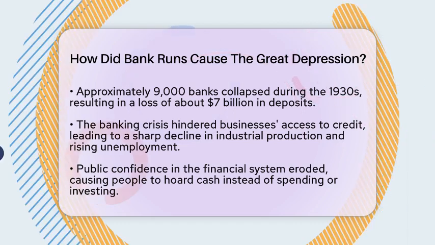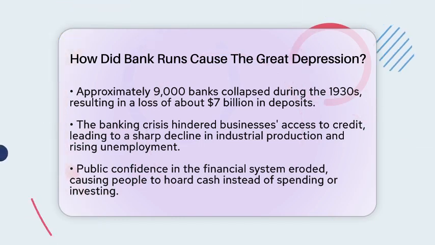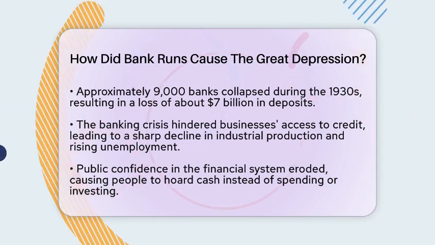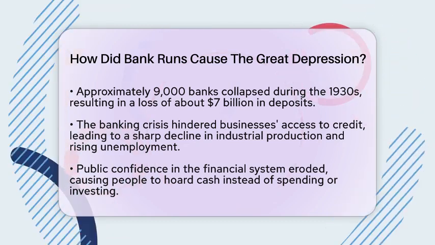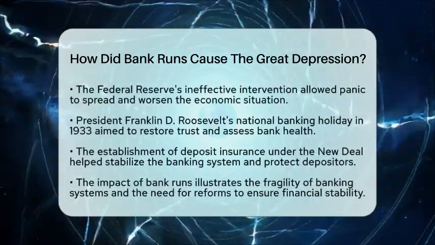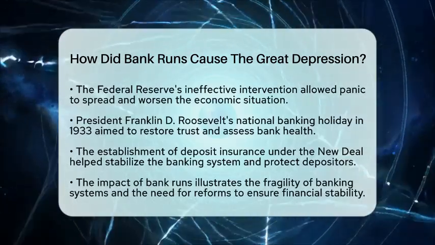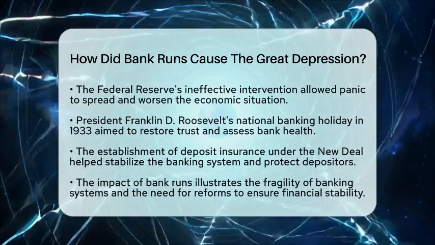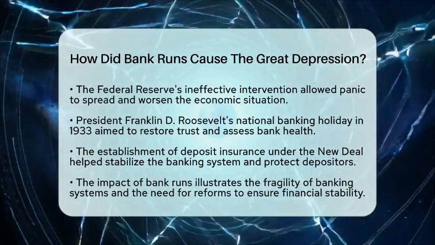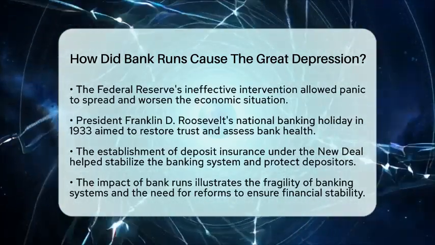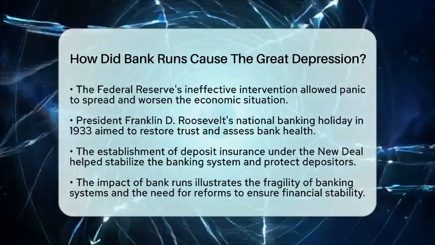The Federal Reserve did not effectively intervene to stabilize the banking system, allowing panic to spread and deepen the downturn. Things started to improve when President Franklin D. Roosevelt declared a national banking holiday in 1933. This holiday temporarily closed all banks to stop runs, assess their financial health, and restore public trust. Following this, deposit insurance was established under the New Deal. This protected depositors and helped stabilize the banking system.